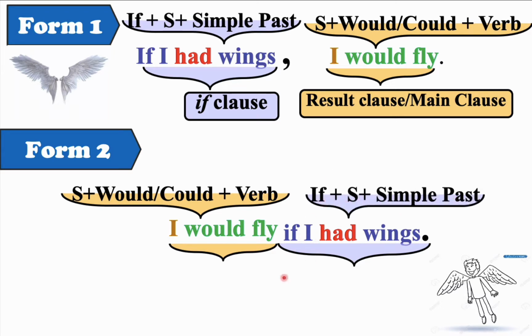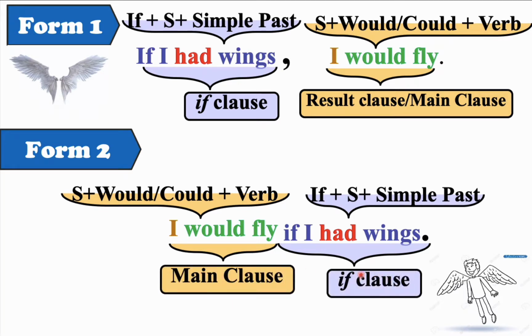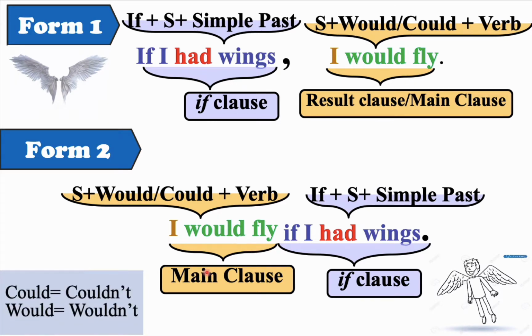Again, here we have the main clause and this is the if clause. So we can have two possibilities. We can start with the if clause or we can start with the main clause. If you start with the if clause, remember the comma. In the main clause, we can start with would or could plus verb in the present, bare infinitive. Please remember that the negative of could is couldn't and the negative of would is wouldn't.